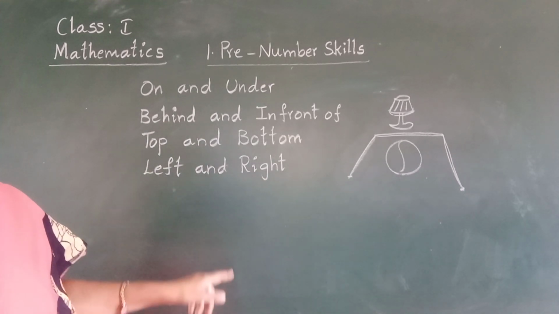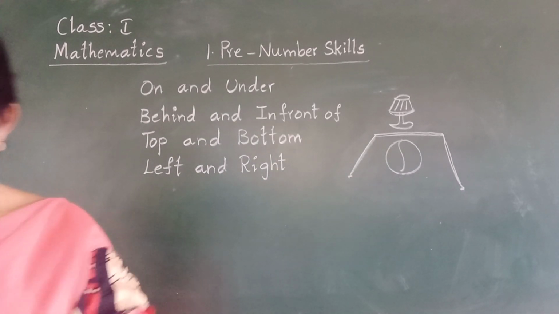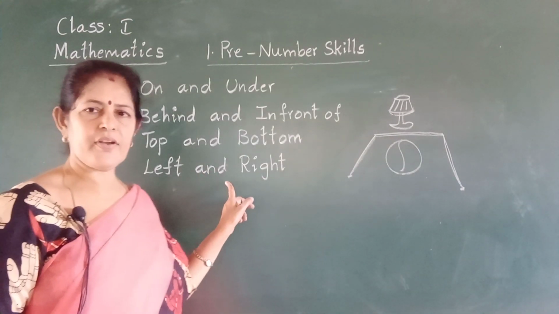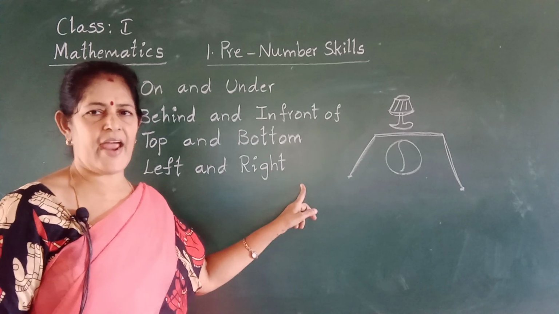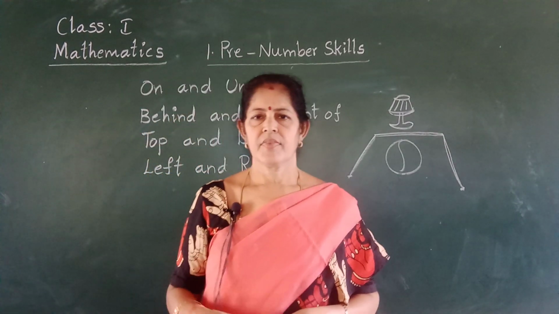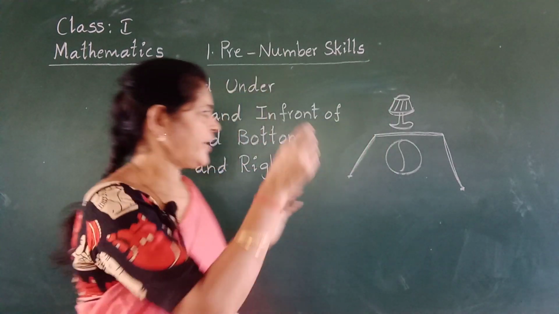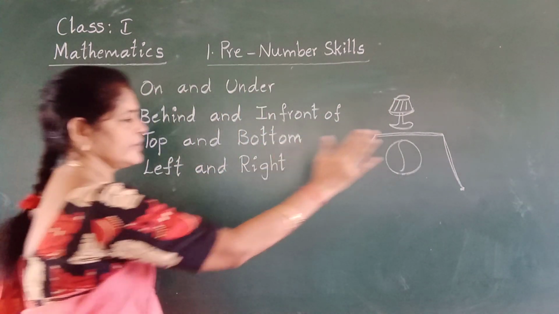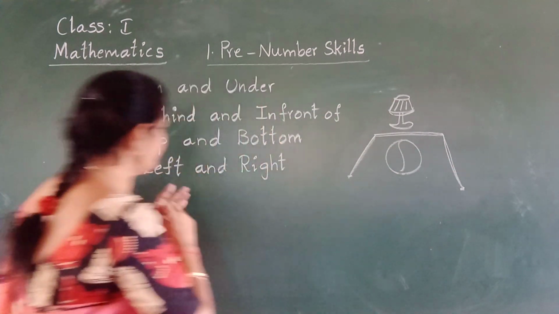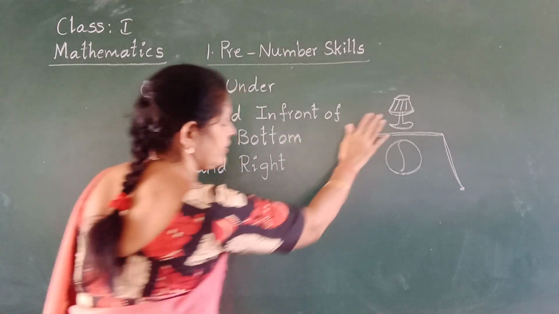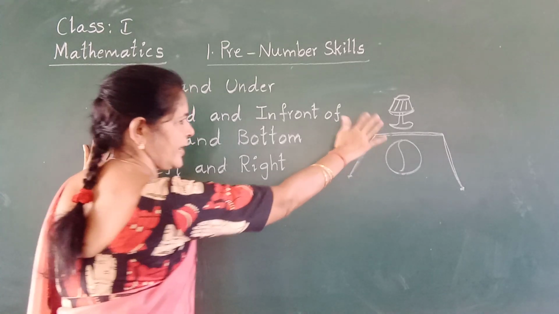Left and right. L-E-F-T, left, and R-I-G-H-T, right. See, look at me. This is right. This is left. When I am turning to the blackboard, this is the right side of the blackboard. This is the left side, this is the right side. Left side, right side. Understood?